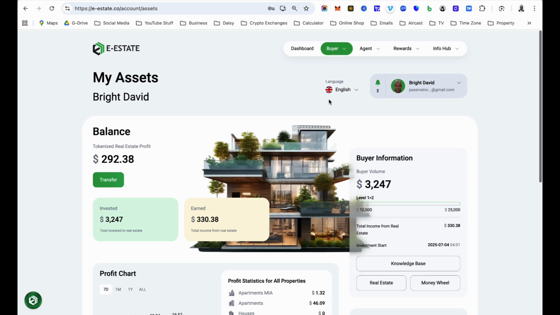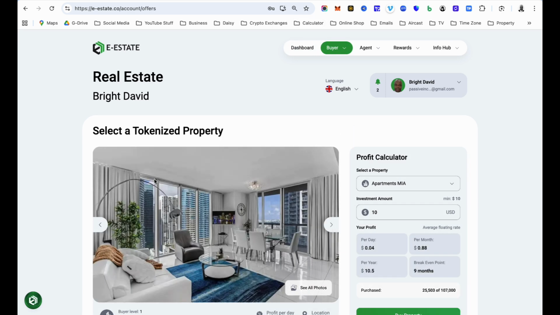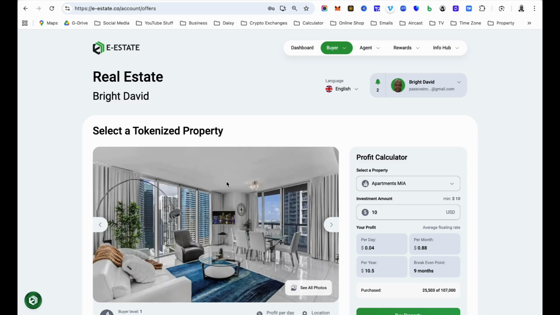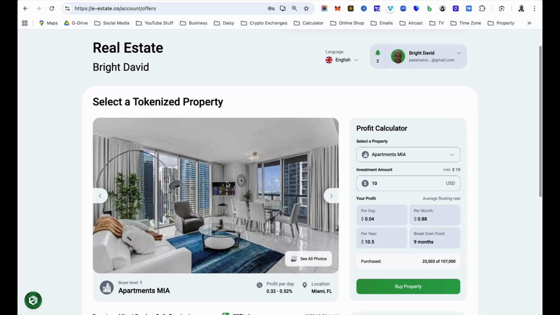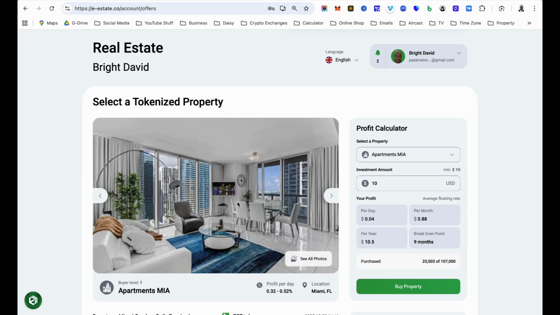I just thought I should share this opportunity with you guys once more. Now, if you want to purchase any of these real estate, now remember, when I use that word purchase, it means you are getting a fraction of it. You are not actually purchasing the whole property. Okay, this is the reason why it is a tokenized property, because you can purchase a fraction of it. Okay, and right here, when you register with the link below this video description, you will have the opportunity to select which property you want to purchase, okay, a fraction of it.